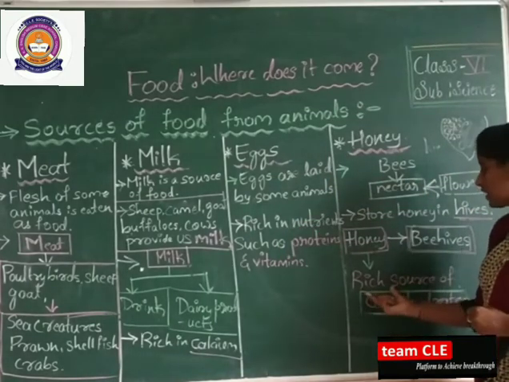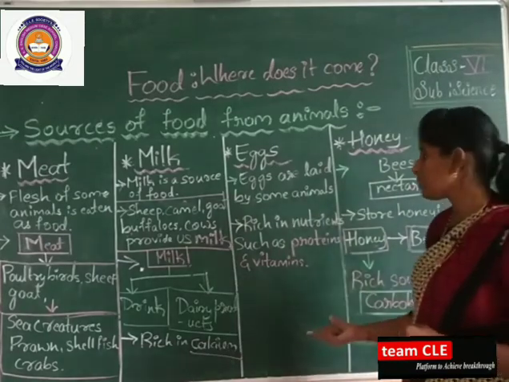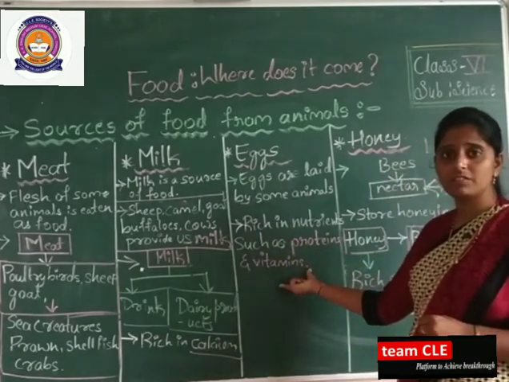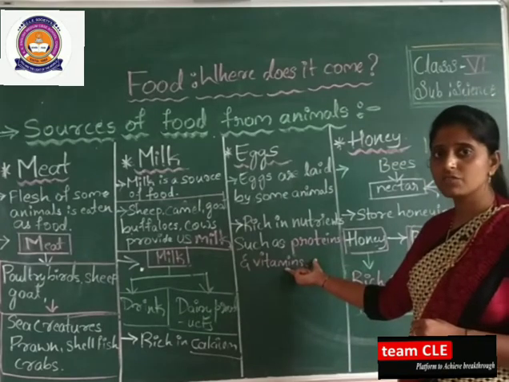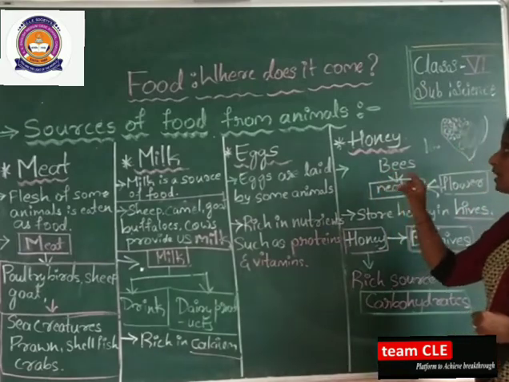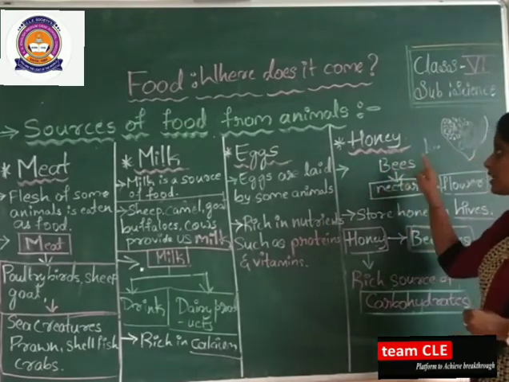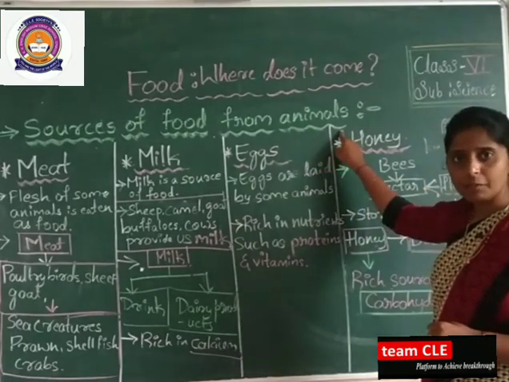So this honey is a rich source of what? Carbohydrates. As I have told, eggs are a rich source of what? Proteins and vitamins. These proteins and vitamins are also some of the nutrients. Dear students, today we learned about meat, milk, eggs and honey. These are sources of food that we are getting from animals.